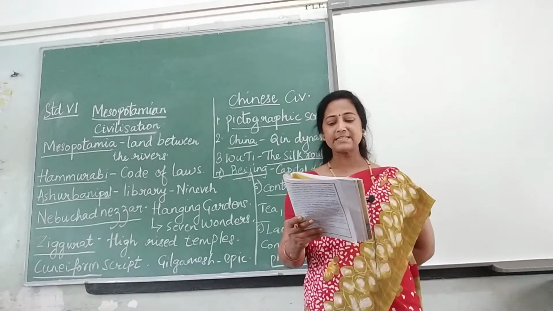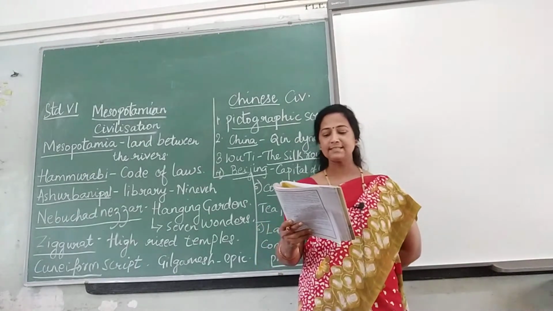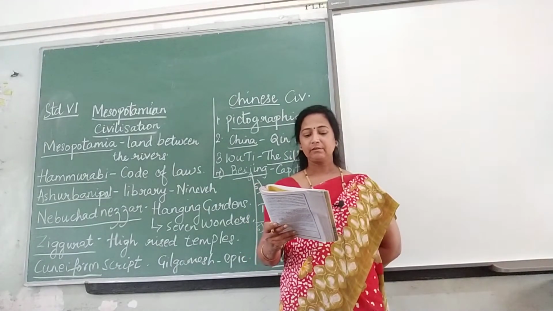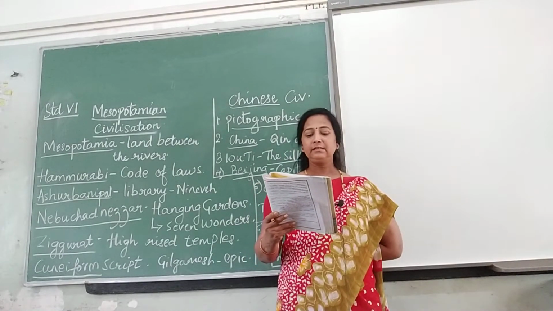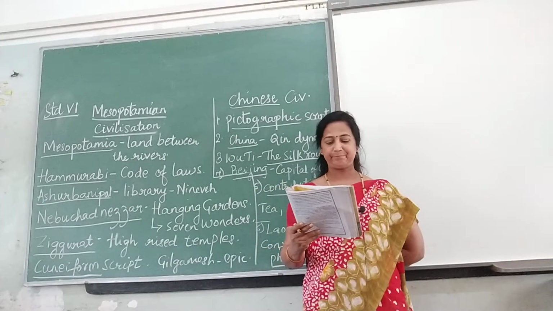He unified China and brought it under a uniform law. He is called the first emperor of China. Who is the first emperor? Who is the first emperor, children? Qi Huangdi. Okay, Qi Huangdi.